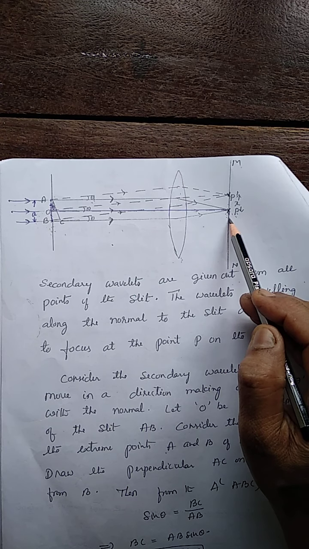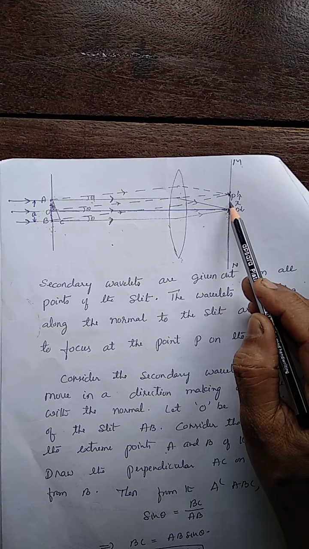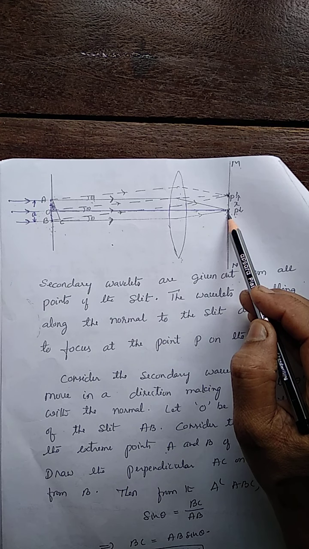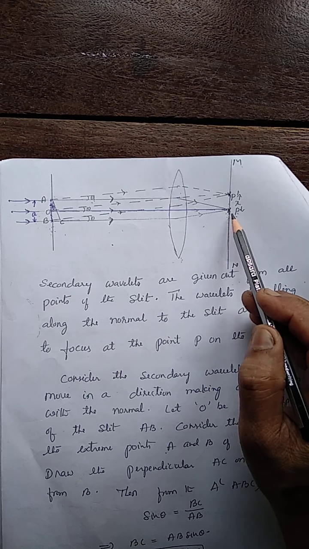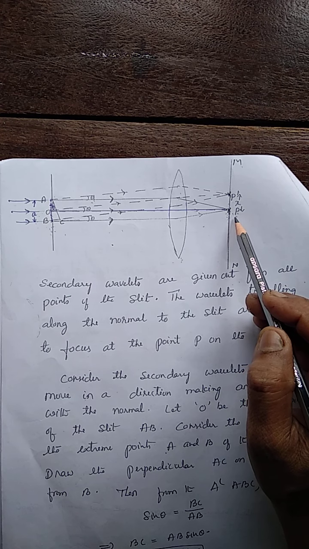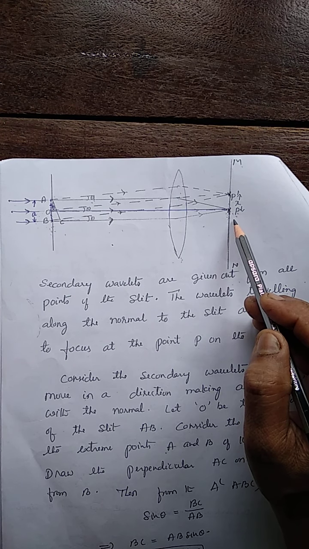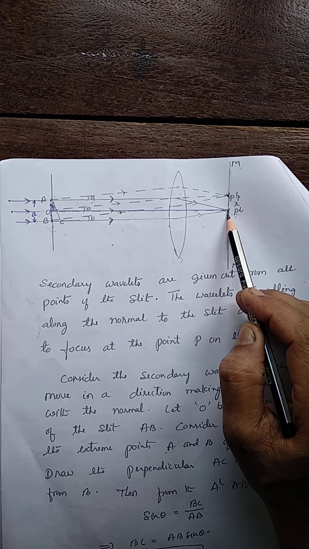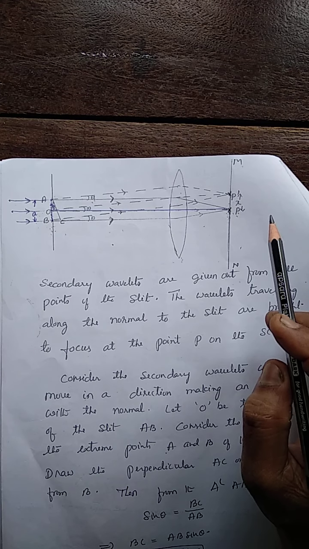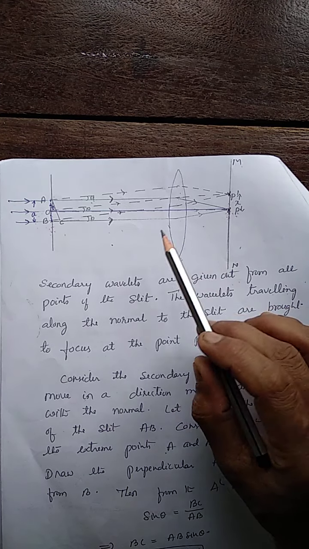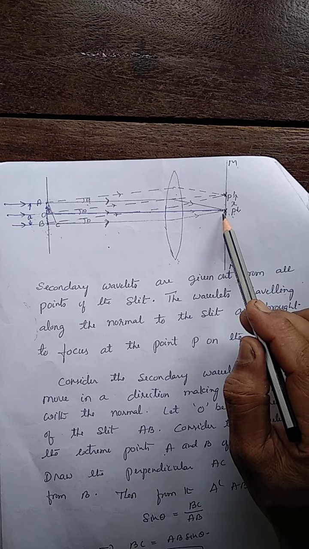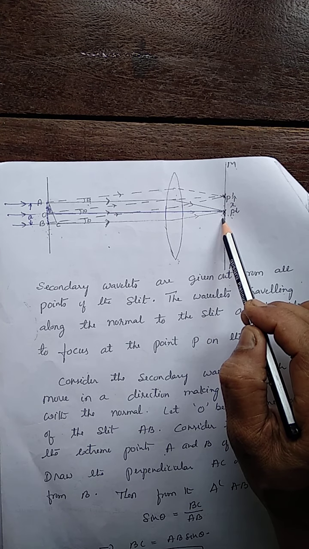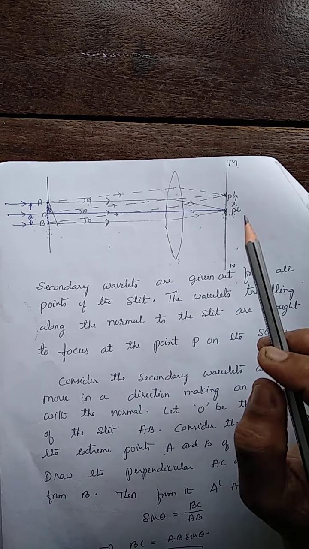So this point P, the center of the screen, is always a point of maximum intensity. A point of maximum intensity is called the central maximum or principal maximum. A principal maximum is formed at this point P, at the center of the screen. What's the reason? All the rays meeting each other at this point have phase difference 0, or path difference 0.